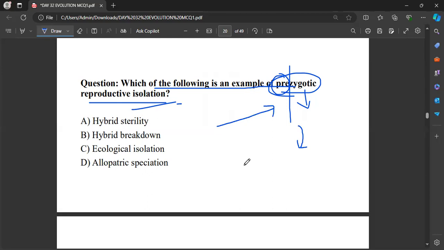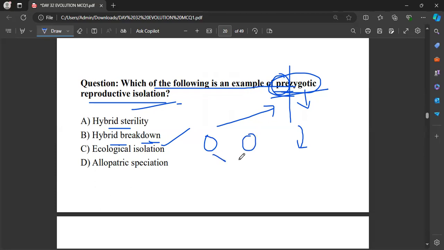Now, what are the factors affecting pre-zygotic isolation? That is the question here. But before that, you should know what hybrid breakdown and hybrid sterility are. Hybrid breakdown is a failure. This is one organism, and this is a different species.